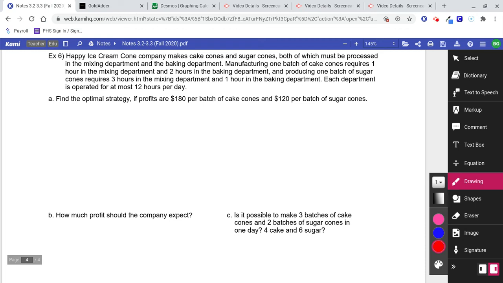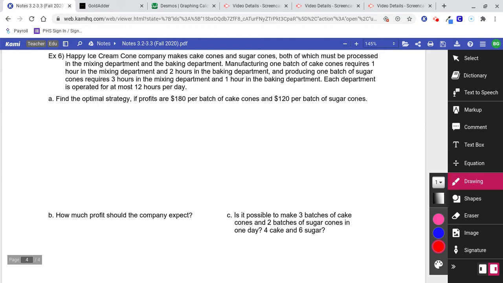Happy Ice Cream Cone Company makes cake cones and sugar cones, both of which must be processed in the mixing department and the baking department. Manufacturing one batch of cake cones requires 1 hour in the mixing department and 2 hours in the baking department, and producing one batch of sugar cones requires 3 hours in the mixing department and 1 hour in the baking department. Each department is operated for at most 12 hours per day. Find the optimal strategy if profits are 180 per batch of cake cones and 120 per batch of sugar cones.